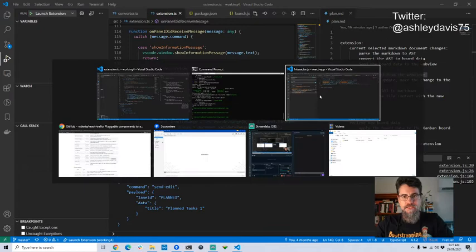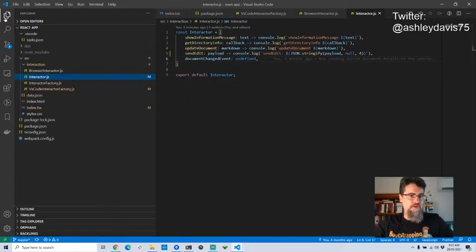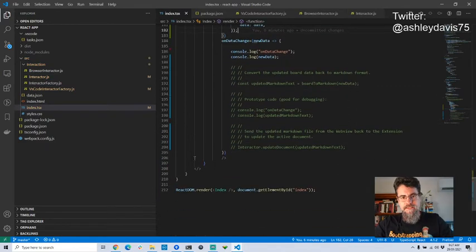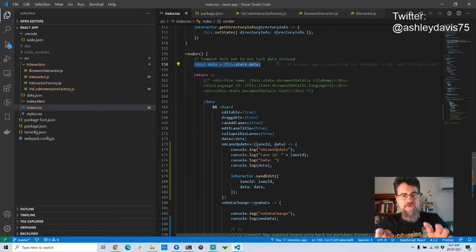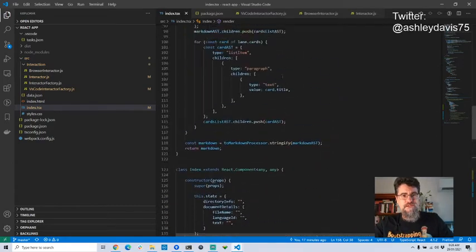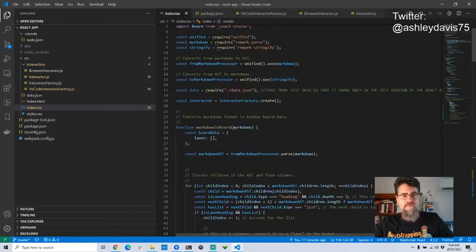I'll go back to the Visual Studio Code that's got the React application open, and down here I just need to uncomment that to get the real data. So this actually will now use the data that's being passed through from the extension instead of the test data. I'll show you where the test data comes from actually. This is a really cool way of doing testing, right?